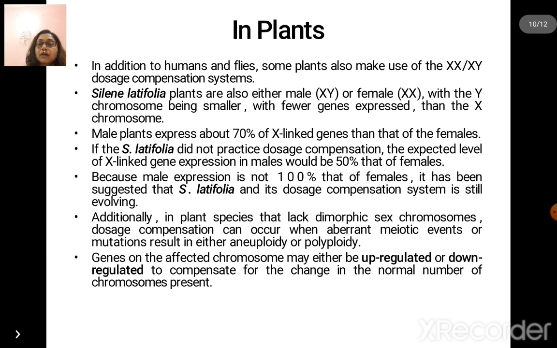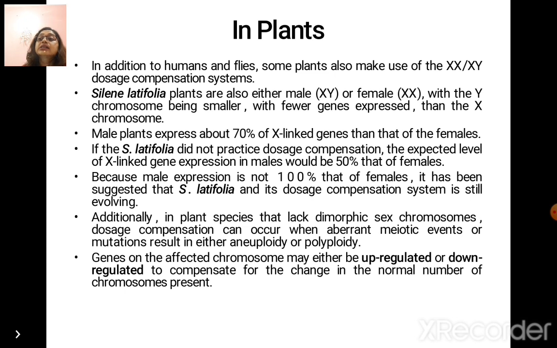What is the scenario in plants? In addition to humans and flies, some plants also make use of the XX-XY dosage compensation systems. Silene latifolia plants are also either male XY or female XX, with a Y chromosome being smaller, with fewer genes expressed than the X chromosome. Male plants express about 70% of the X-linked genes than that of the females.